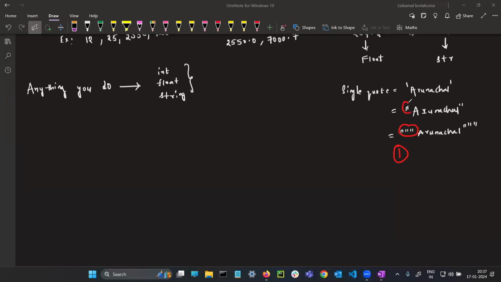In Python version 2, this is the second version. In the third version, this we are using. These two are also allowed. So in version 3, you can use this one, this one, or this one. Anything out of these three.